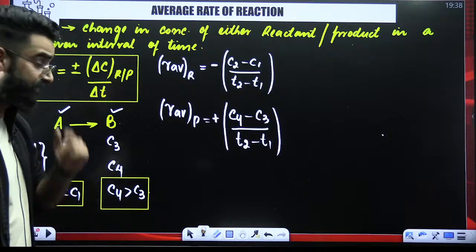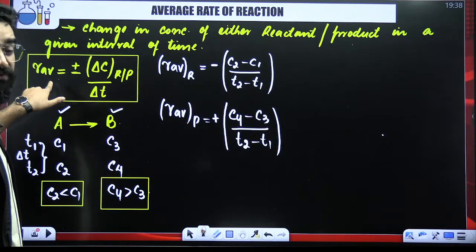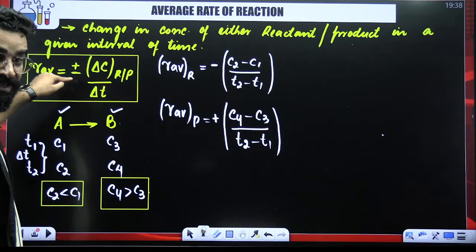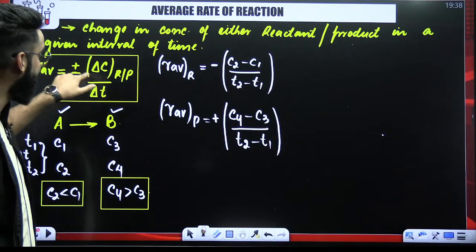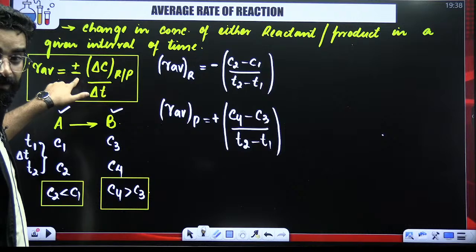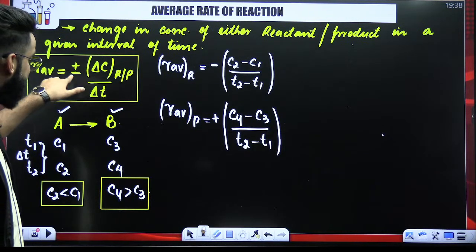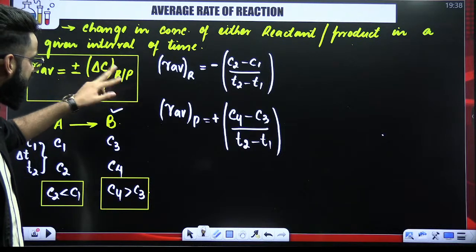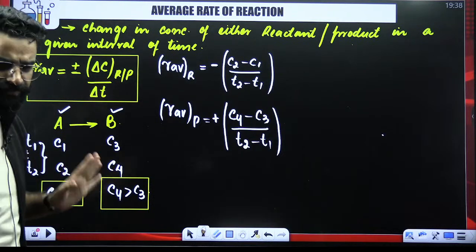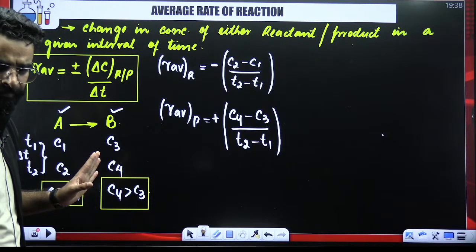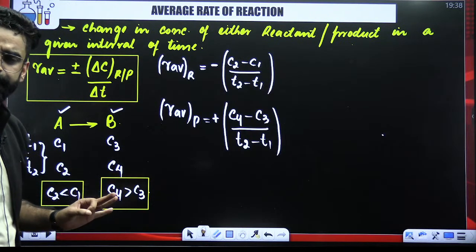So my dear students, if you look carefully, I had made a formula over here. Average rate of reaction is equal to plus minus. I hope you got to know why I am writing plus and minus over here. Plus and minus, change in the concentration of either reactant or product in a given interval of time. I believe this is clear till here.